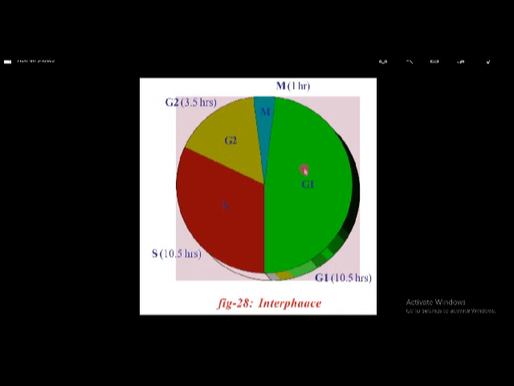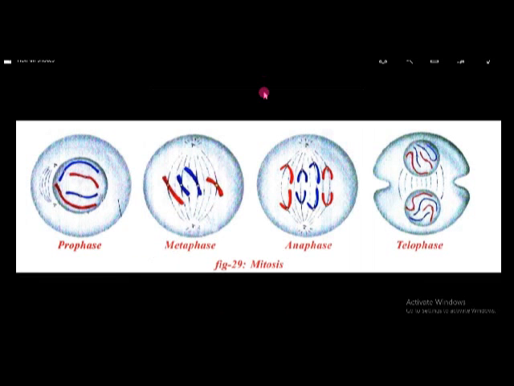After G1, S and G2, the M phase occurs. In the M phase cell division happens. Actually cell division occurs like this. This is called mitosis. This mitosis occurs everywhere in the body except in the reproductive parts. That means except in the testes in the males and except in the ovaries in the females.